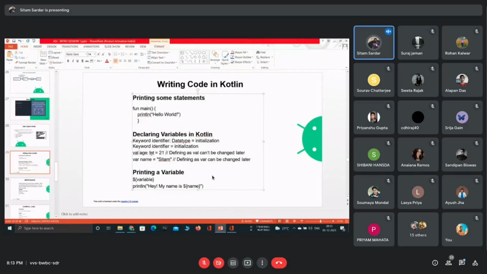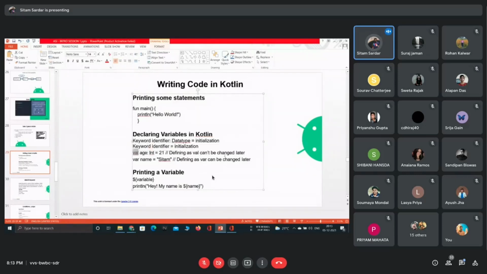Here I have passed 21. It is a valid operation because 21 is a whole number and also an integer, so the container can store 21, and it was stored there. But as I have mentioned, val says to the compiler that whenever something enters the container, it can't be replaced. Okay.